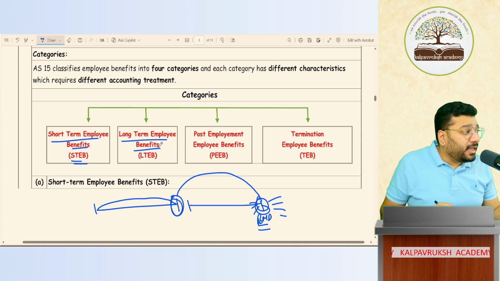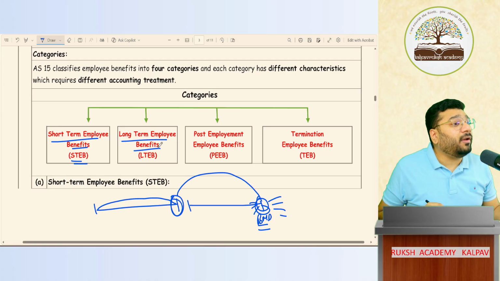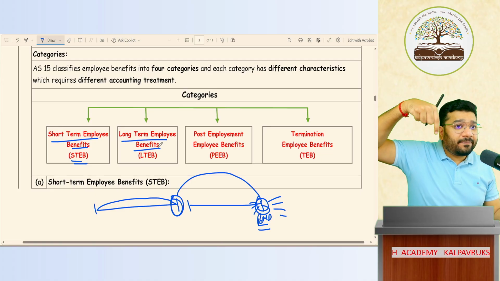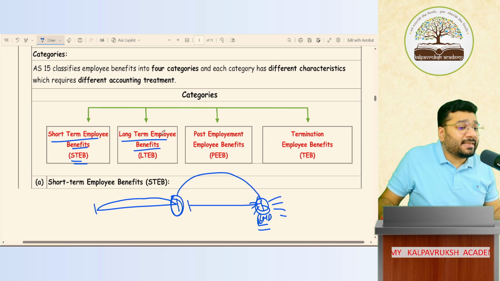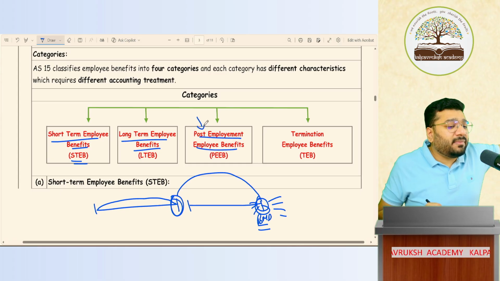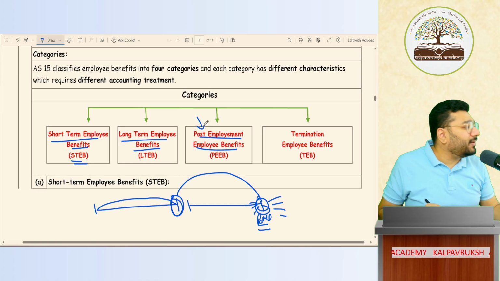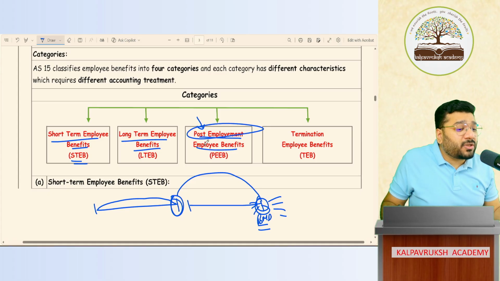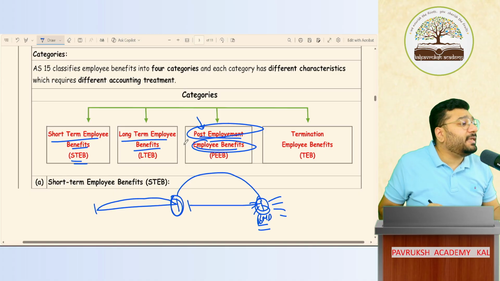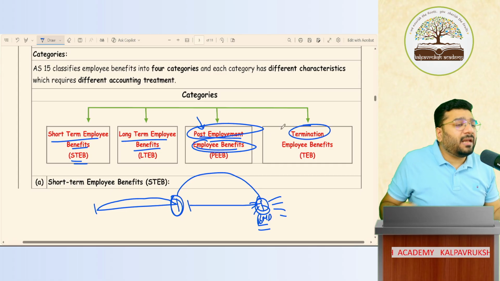Okay. Now there are some benefits that you pay on or after retirement or resignation. The benefit paid on the day of retirement, on the day of resignation, or after that, is called post-employment employee benefit. This term I have modified a little. Last time I put it as post-employment benefit. It is post-employment employee benefit. Got it? Post-employment is one term, and the benefit we give to them is called employee benefit. So it is called PEEB. Okay, not okay? Okay. Next comes termination benefit.